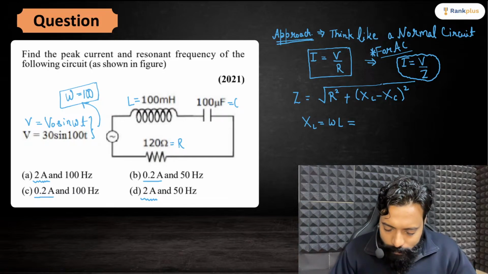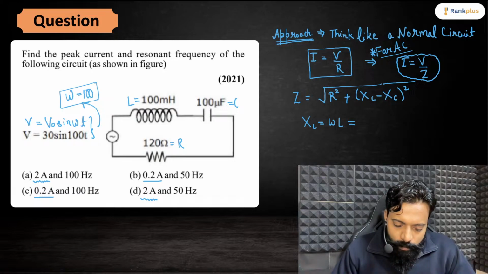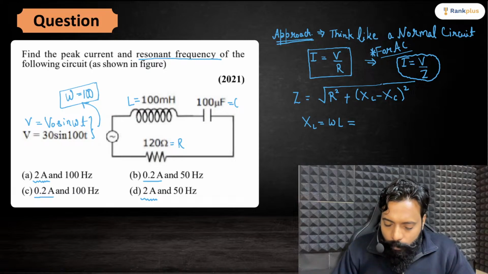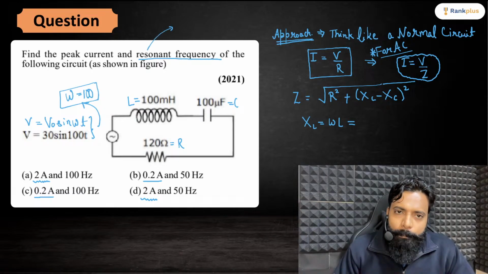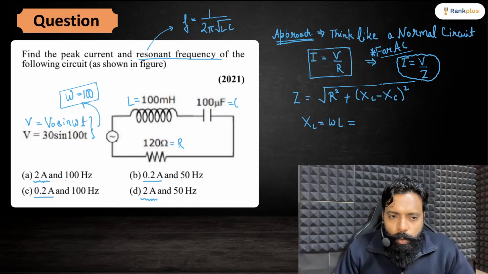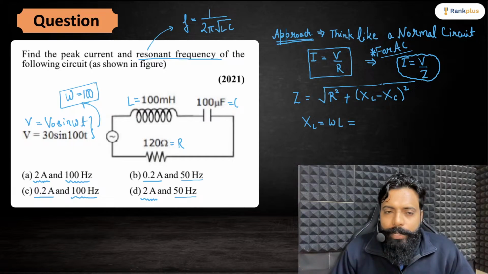So 1 by root LC, Shweta Singh. Yes, it will be applicable, but the formula Shweta Singh is saying applies to frequency equal to 1 by 2 pi under root LC. But here, there are two options in which you are getting 100, 100, and two options in which you are getting 50 and 50.